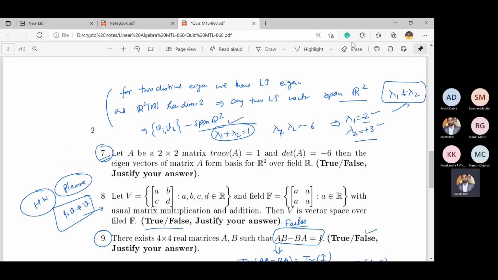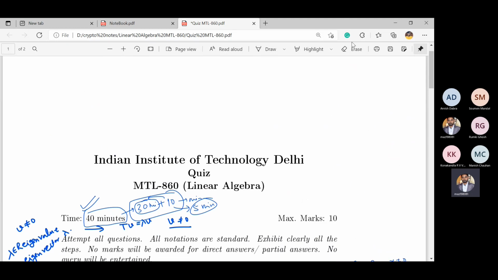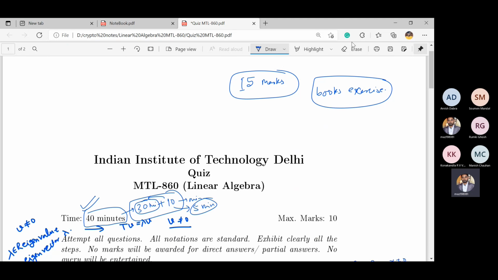Okay, anything else you want to comment? Maybe today or tomorrow the assignment will be sent. Let me recall that the assignment is for 15 marks. And I have suggested to sir that he put a lot of questions from the books' exercises. So you have to solve some questions I have selected from the books, and some questions the professor has decided to give you as an assignment, and maybe some definitions and other things. So finally, today or tomorrow you will get your assignment to submit.